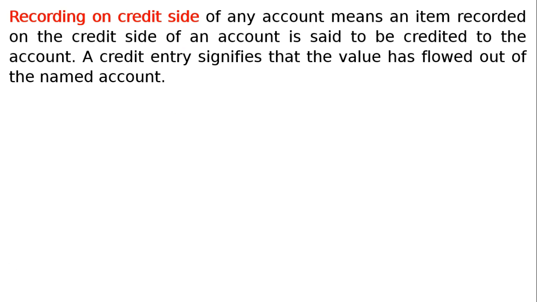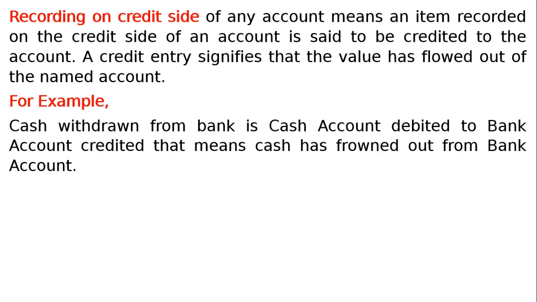Recording on credit side of any account means an item recorded on the credit side of an account is said to be credited to the account. A credit entry signifies that the value has flowed out of the named account. For example, cash withdrawn from bank is cash account debited to bank account credited. That means cash has flown out from bank account.